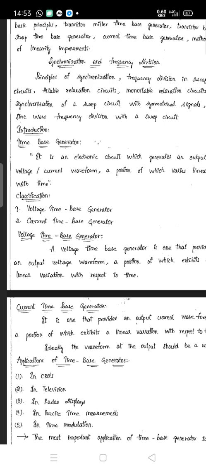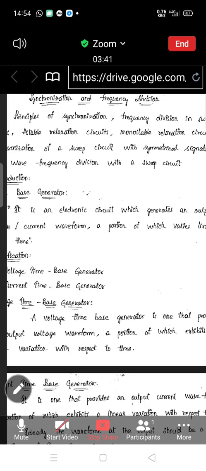Now today we will see the introduction of the time based generator: what is the meaning of that, what is the definition, what are the classifications of the time based generators, and what are their applications. Some parts of these notes will not be included in your syllabus, but we will study only what is important from the syllabus point of view.